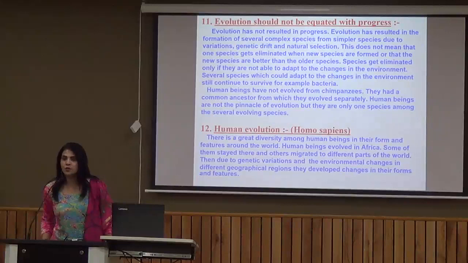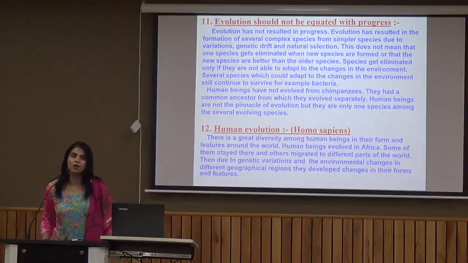The only progress during evolution is that we have more and more advanced body designs. More and more advanced body designs come into existence, but that does not mean that the simpler body designs have got eliminated. Simple as well as advanced body designs, all kinds of organisms exist on planet Earth. Species get eliminated only if they are not able to adapt themselves to the changes in the environment.